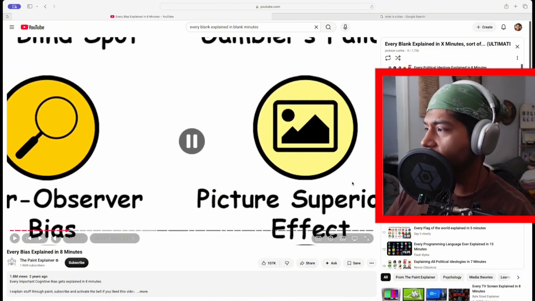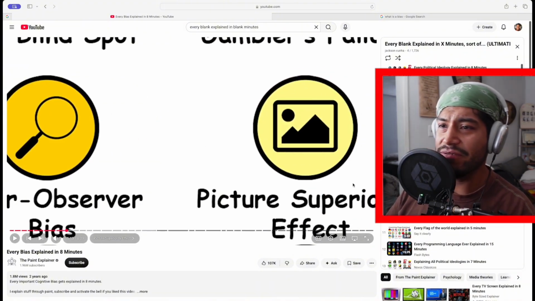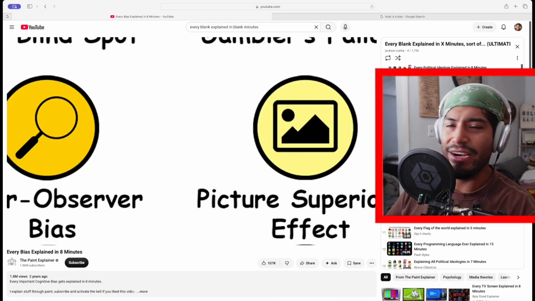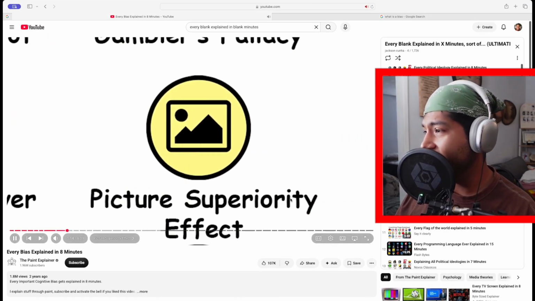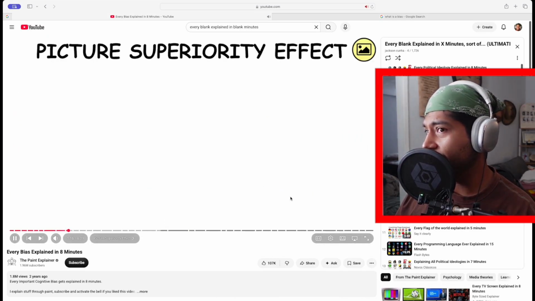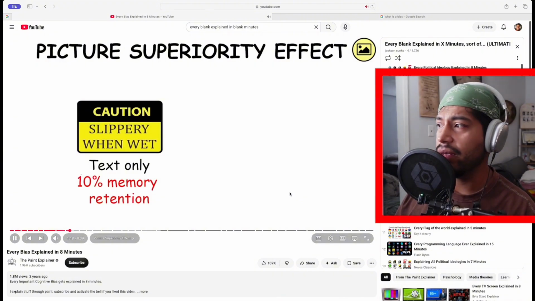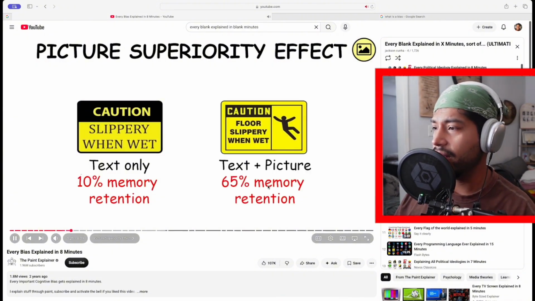Picture superiority. Okay, so it's pretty much just seeing everything in two perspectives, right? These don't even make sense to me. Like, I feel like they're just dumb ideas. Effect. The notion that concepts that are learned by viewing pictures are more easily and frequently recalled than are concepts that are learned by viewing their written word form counterparts.